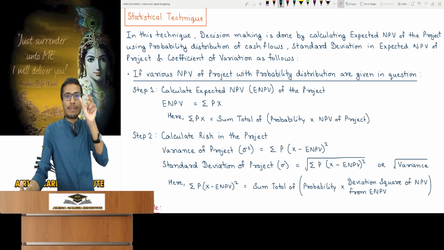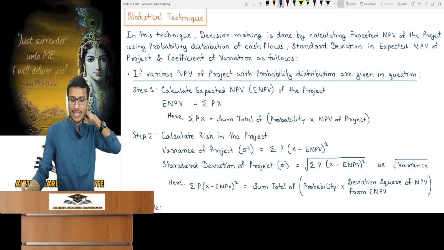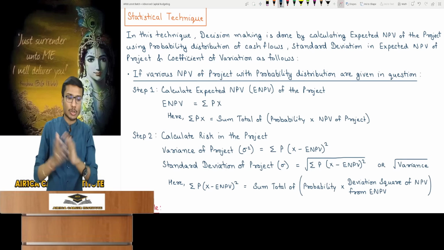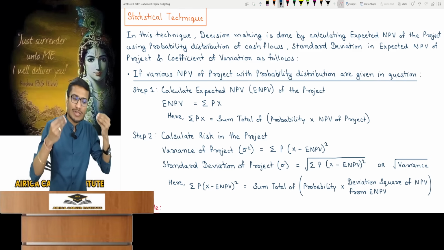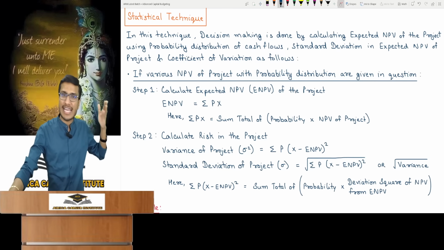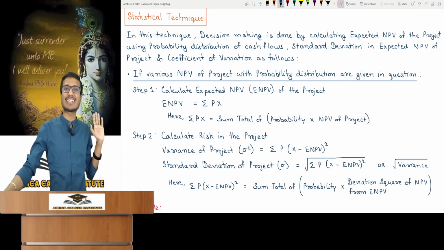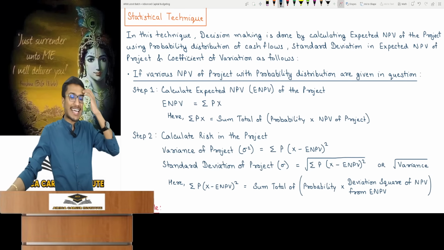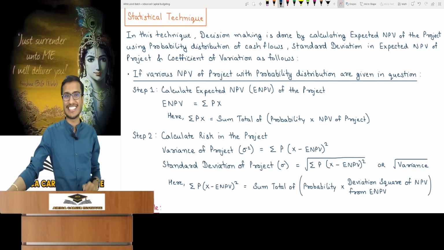You sum up the probability into NPV and that process is called summation PX. Summation means to total, and to total is simply to sum. Multiply probability by NPV and total it, that's the formula. So memorize this formula. This is just for your revision. No need to cram it, no need to write it in the exam. In the exam, just calculate because formulas aren't marked. This is just for reference, directly from the portfolio. Yes, so you can link that it's the exact same thing, nothing new.